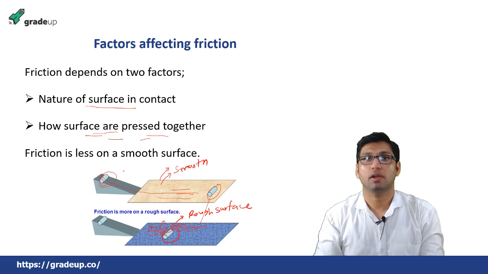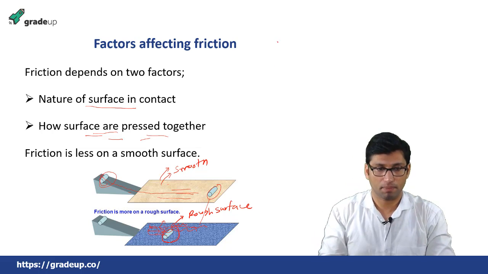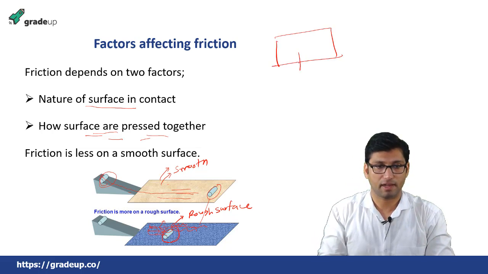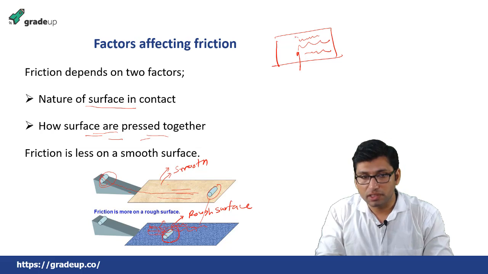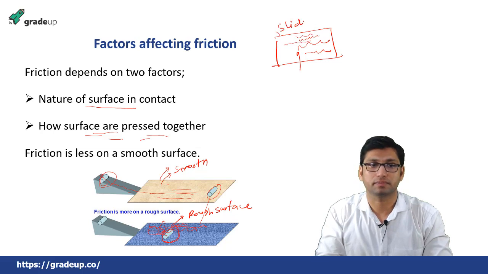Even if you are writing on a paper with the help of a pen, there is some force of friction, and this force of friction is called sliding friction. This is called sliding friction.